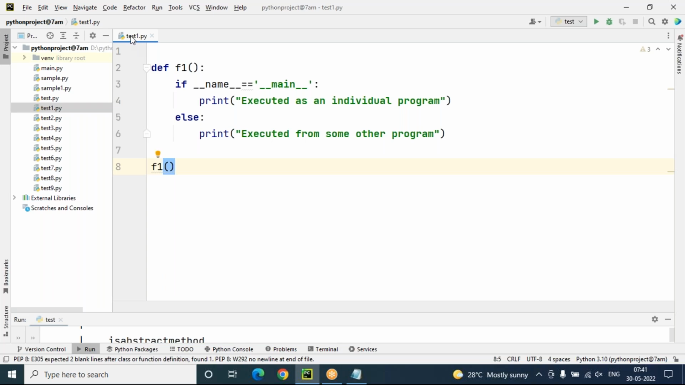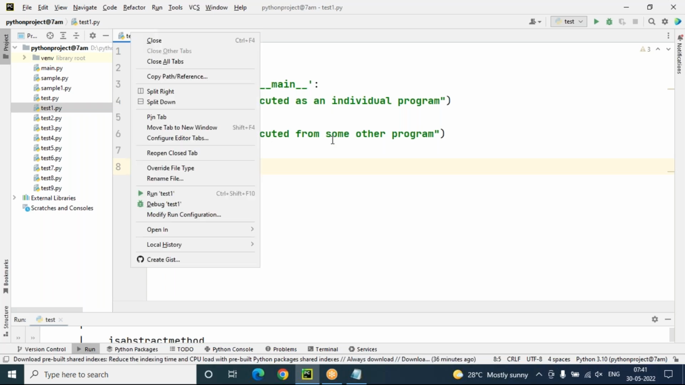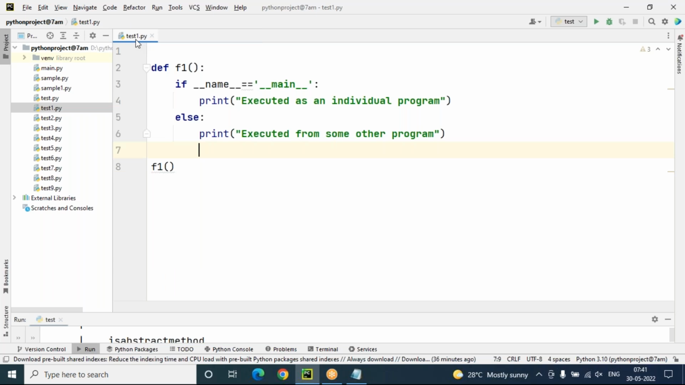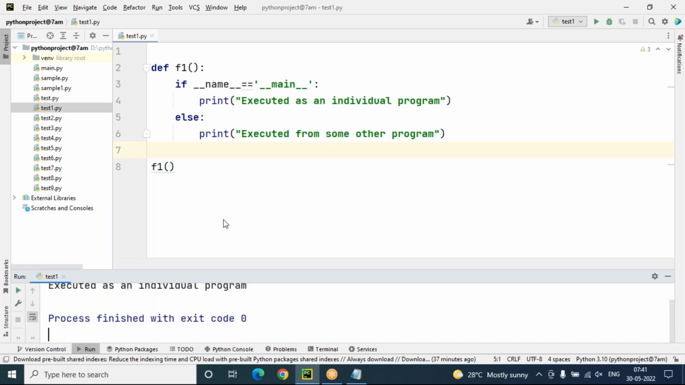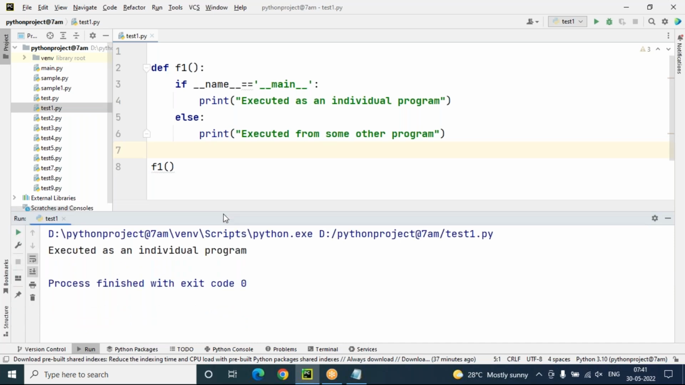So tell me, when I execute this test1.py, is it executing directly as an individual program, or is it taking help from some other program? It is executing directly. It is not going to take any help from some other program. It will execute as an individual program.